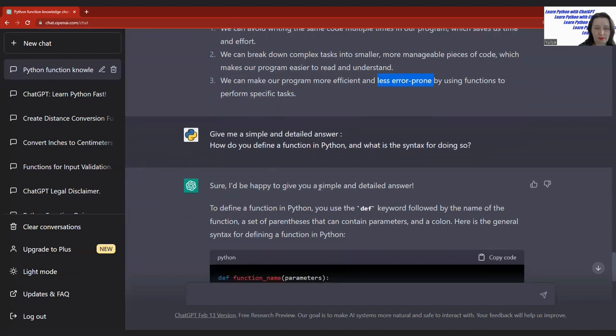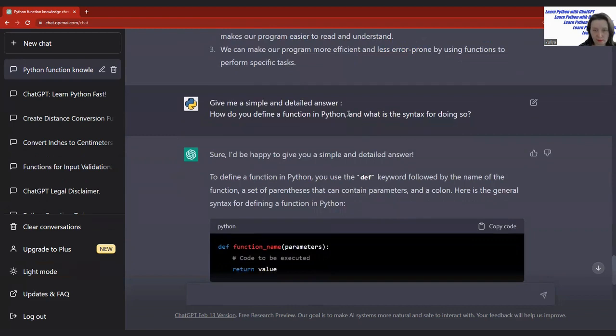And going to the second question, I will ask ChatGPT to define a function in Python. And I'm using the exact same question that was given to me at the very beginning. So, what is the syntax for doing so?